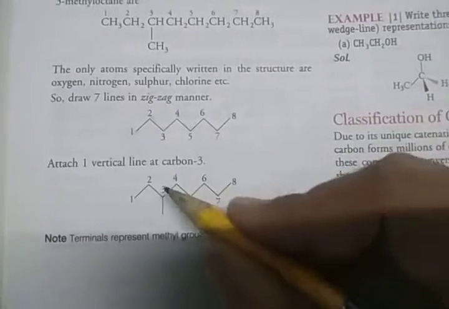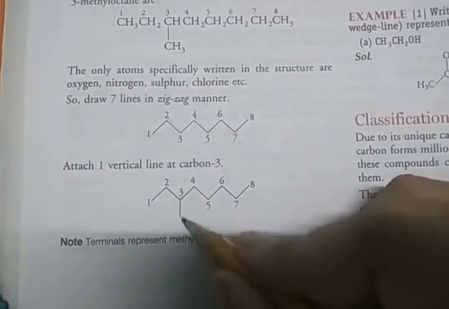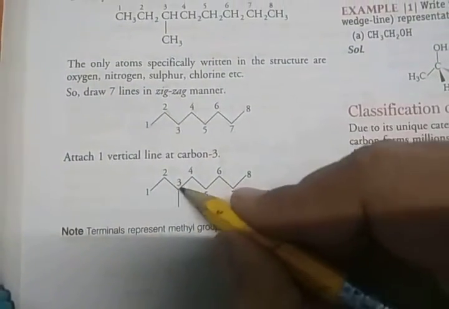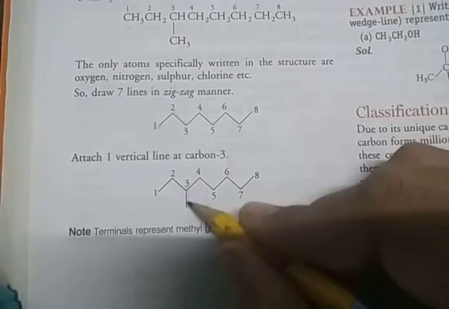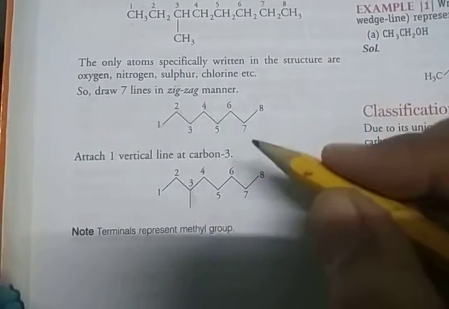So attach one vertical line at carbon 3, like here where CH3 is attached. Only one vertical line at carbon 3 is represented. So this represents the terminal, and the terminal represents a methyl group. Clear? Then after this,